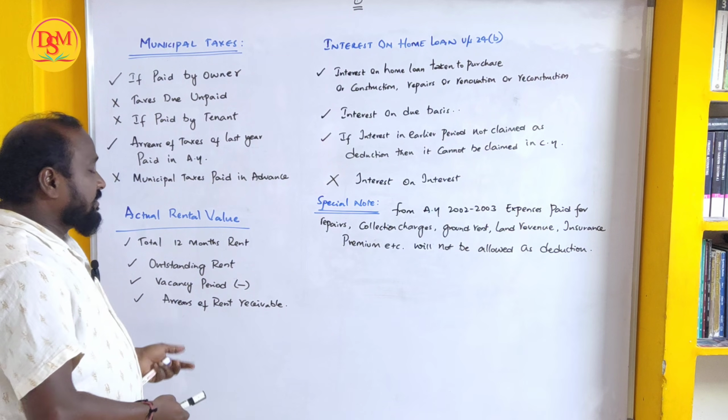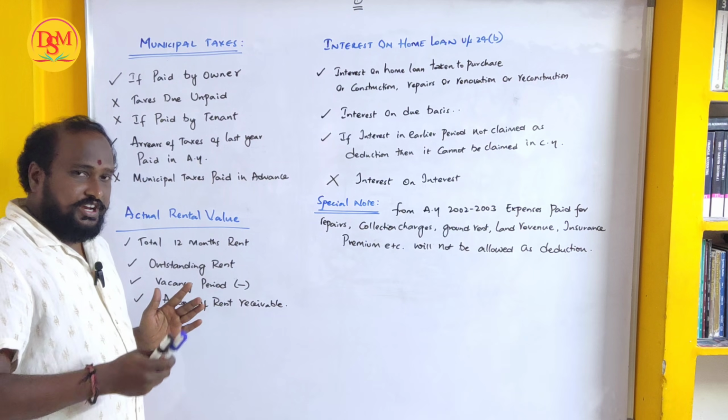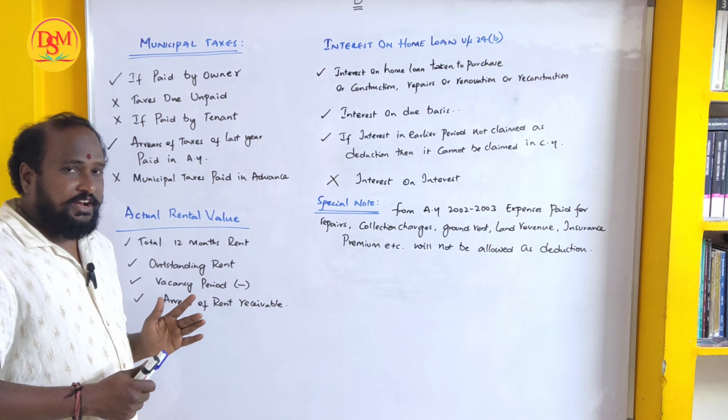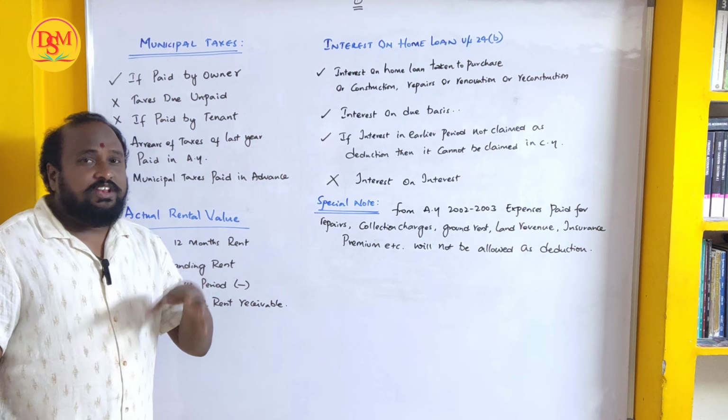So first we have to check whether the tenant has stayed for 1 year totally or not. If the tenant has stayed in our property for the whole 1 year and paid, then it will be taken. Outstanding rent: the tenant is still in our property.